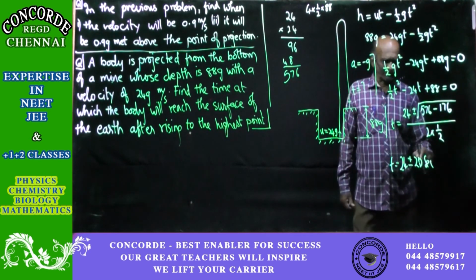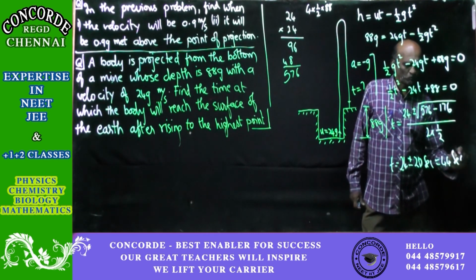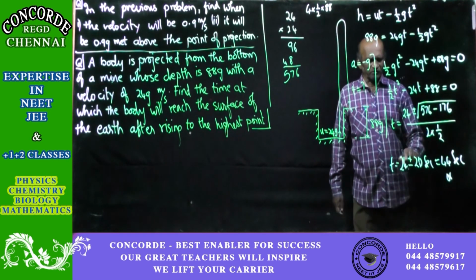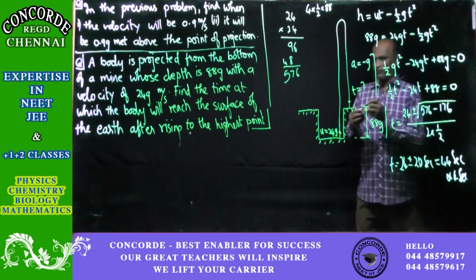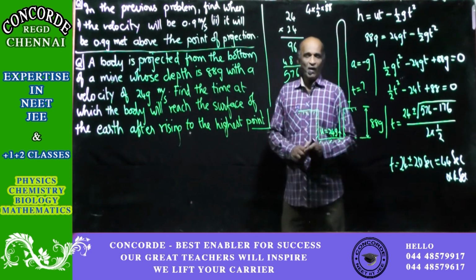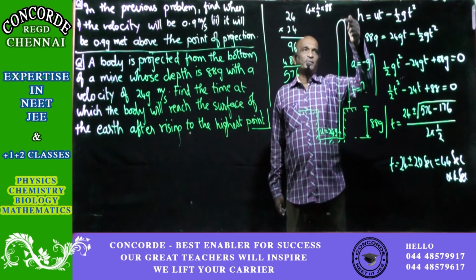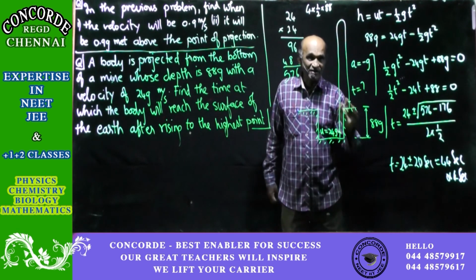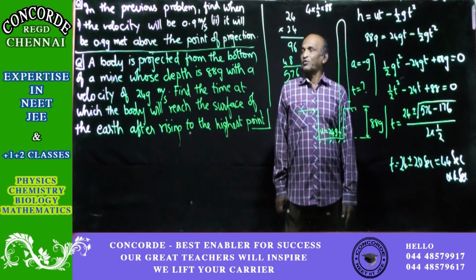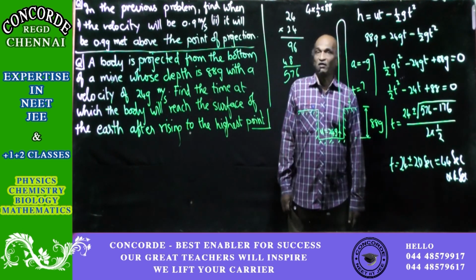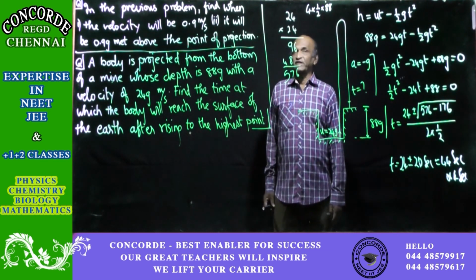If you take 24 plus 20, it will be equal to 44 seconds. Or if you take 24 minus 20, then the answer will be just 4 seconds. So when 4 seconds are over, while moving upward, the body has reached this height. Further going up and then coming down, when 44 seconds are over, the body is at the same height. That is the meaning of the double answer. So he is asking us the time, and we have calculated the time. Therefore, the problem gets over, and we will see the next problem now.